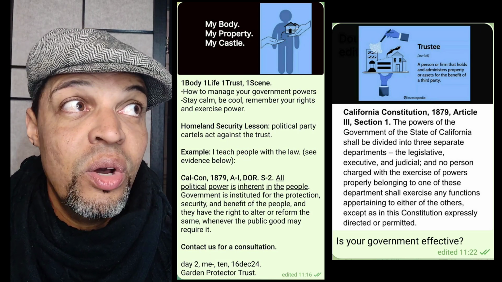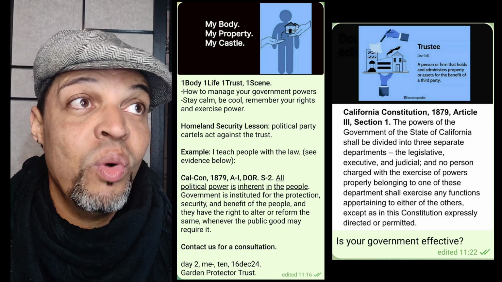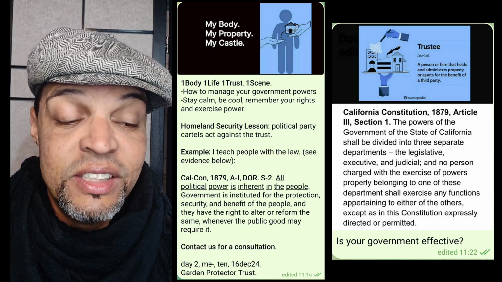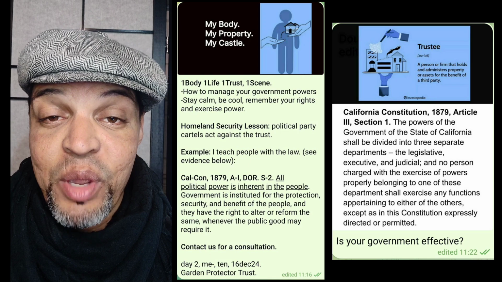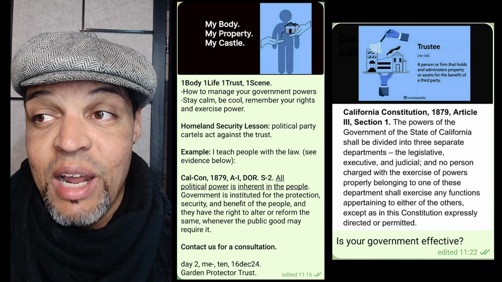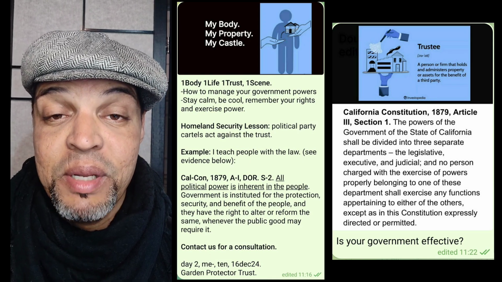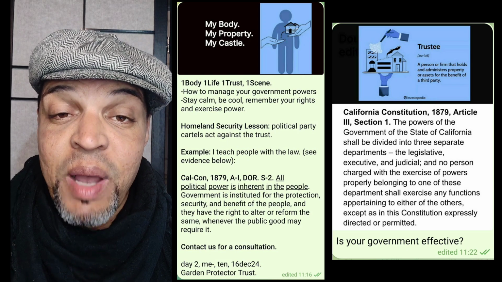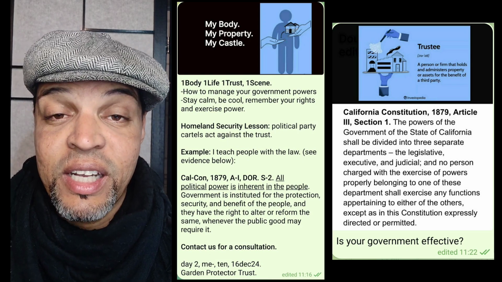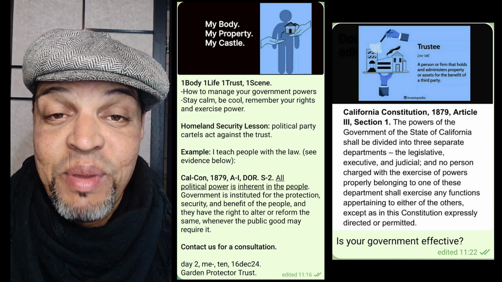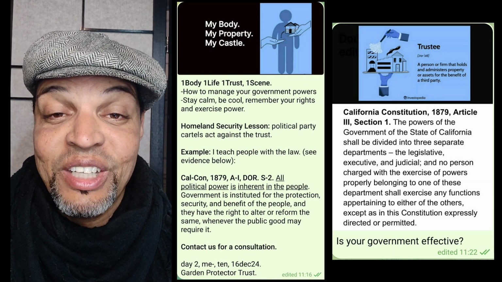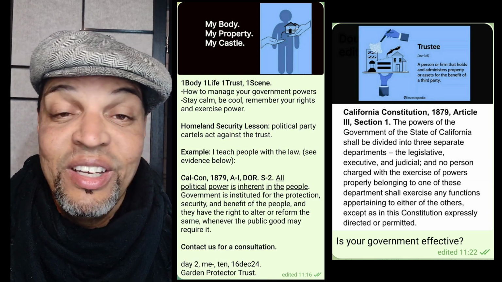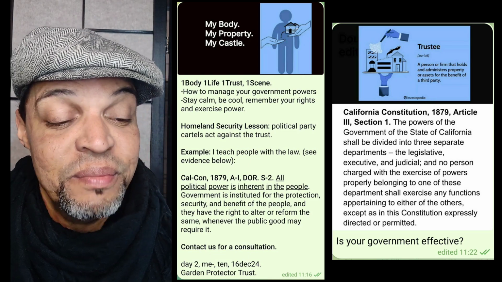So I don't care what code, I don't care what statute, I don't care what bylaw you have in your entity, you have no authority over me, okay? I'm one of the people, I'm your boss, you're not my boss, okay? And I'm very disappointed in how my public servants are acting right now, because my public servants clearly haven't read the constitutions because they don't know how to behave. They're acting like bad little children right now. We don't like that, okay? A whole lot of babbling. All right, let's keep it going.